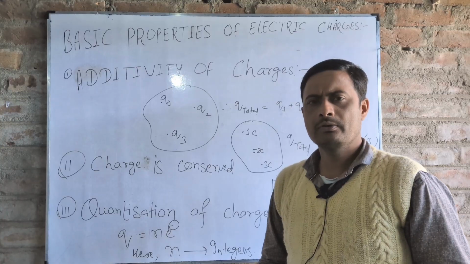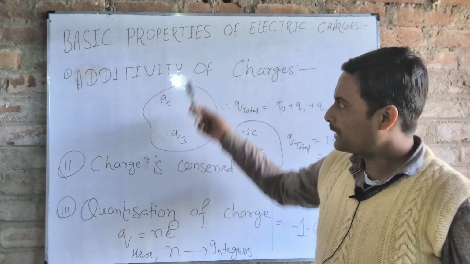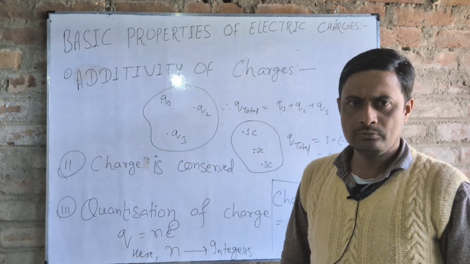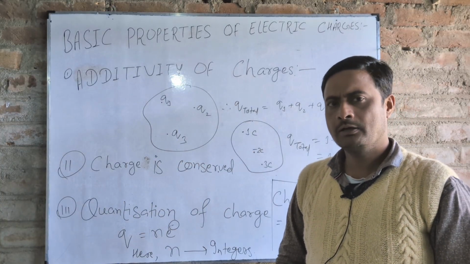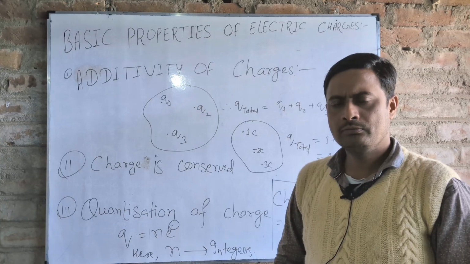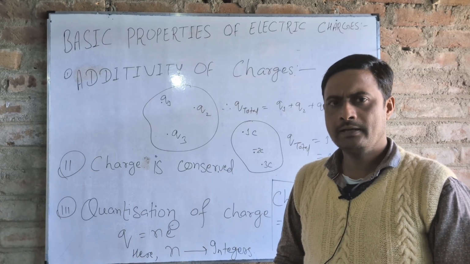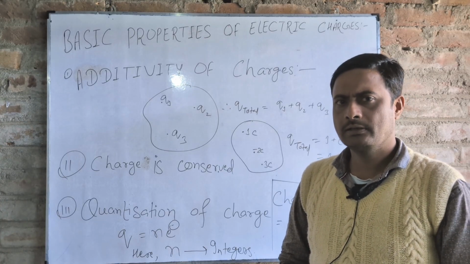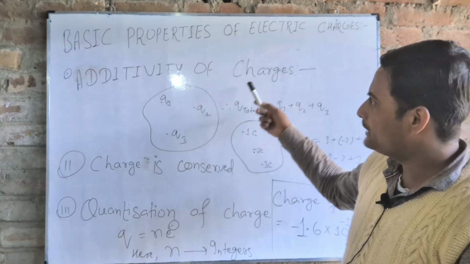Now we are going to understand the basic properties of charge. There are three points I have to discuss here. You already know that charges are of two types, positive and negative, and charges tend to cancel each other's effects. The first point is additivity of charge.